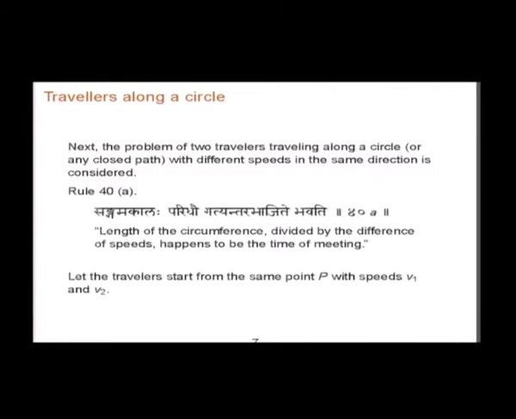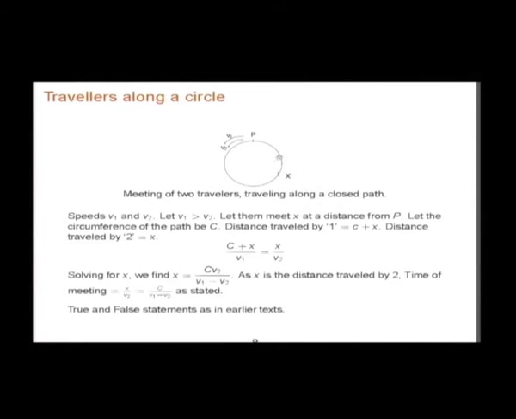Okay. Then travelling along a circle. Suppose two people are travelling in a circle like this. When do they meet? Suppose they start with different speeds V1 and V2, with V1 greater than V2. Let them meet at a distance x from P. The person travelling fast would have completed one circle and then extra, and the second person will be meeting here.